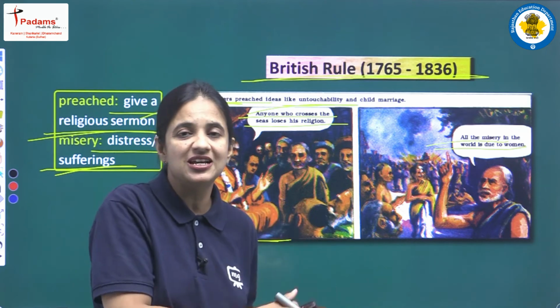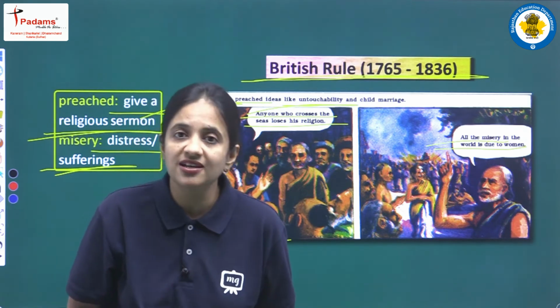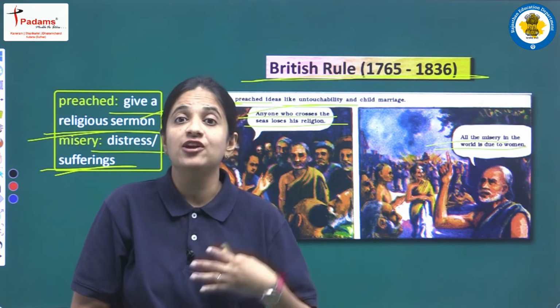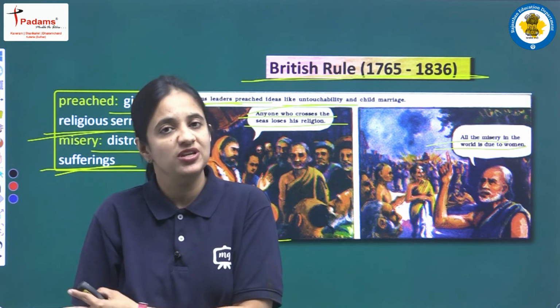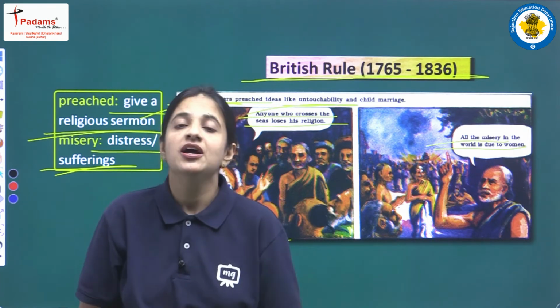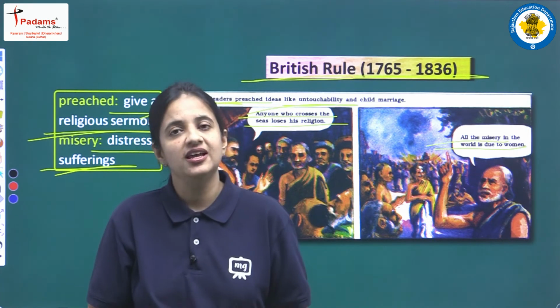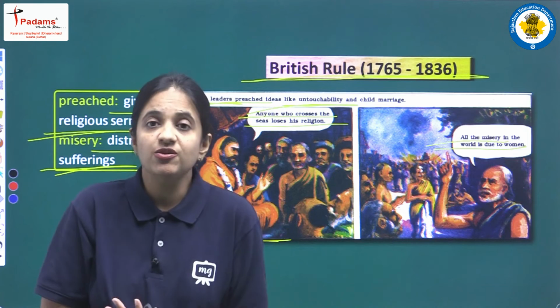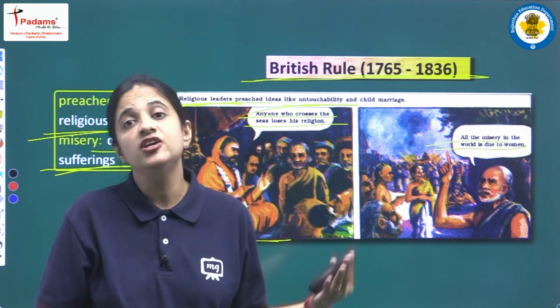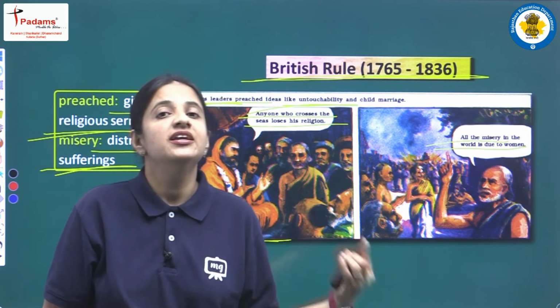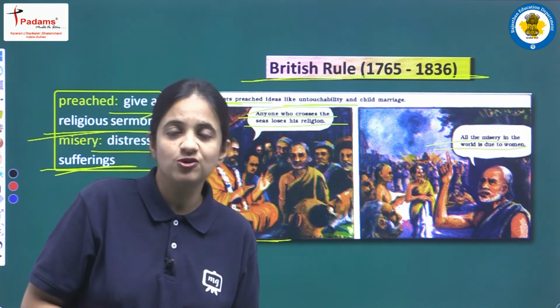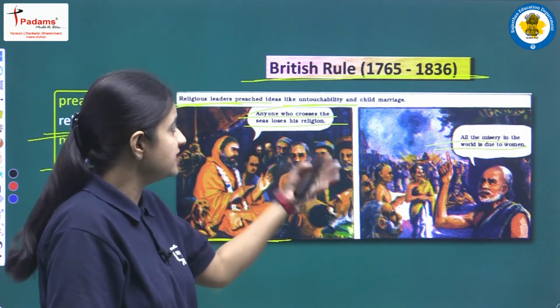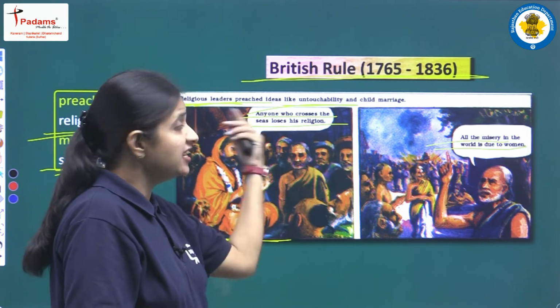This was the system, this was the social custom, this was the social tradition that was prevalent at that time. So yes, we can say that at that time a lot of superstitions were there and a lot of false beliefs were there, and all the people, they used to follow such system, they used to follow such beliefs, or we can say they used to follow such things like child marriage, like untouchability.